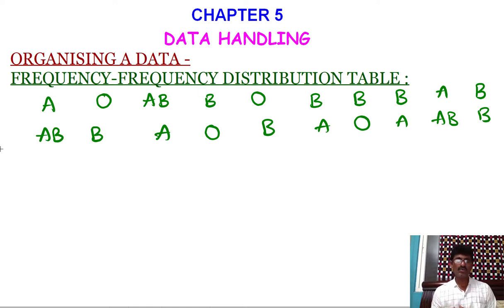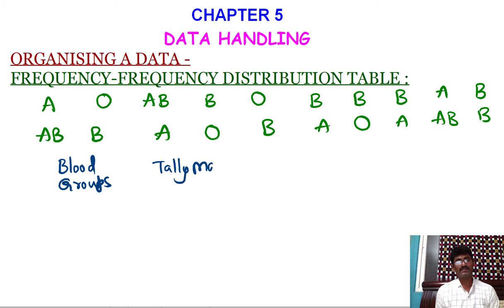So we can show this data in the form of a table. Let me construct the table. First write blood groups, then tally marks, then number of students.